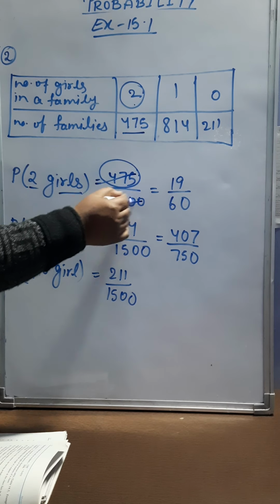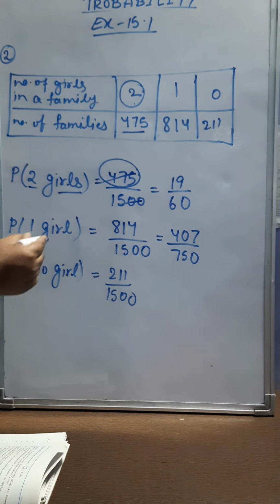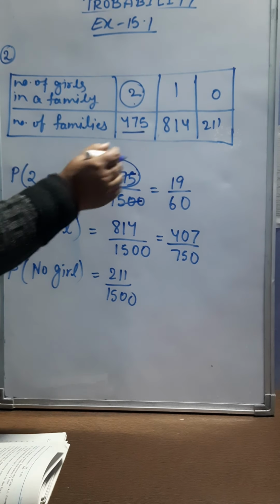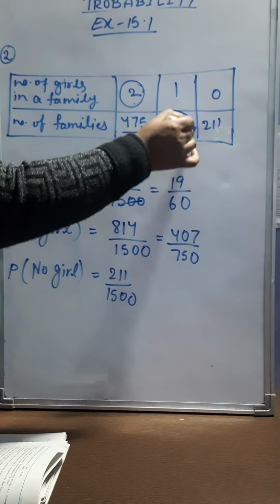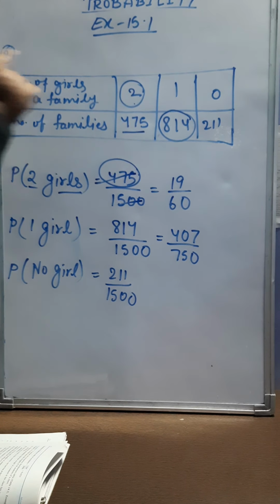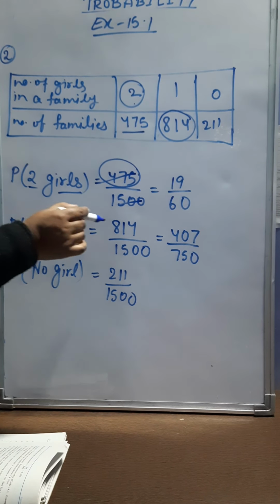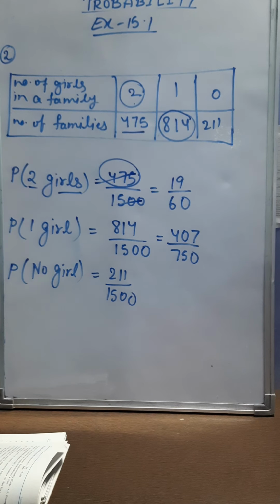When you simplify this, you will get 19 by 60. Probability of 1 girl means in the survey we are getting 814 families in which the number of girl child is 1. So it is 814 divided by 1500. And similarly, probability of no girl child is 211 by 1500.